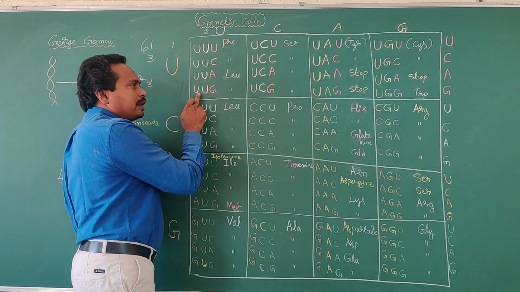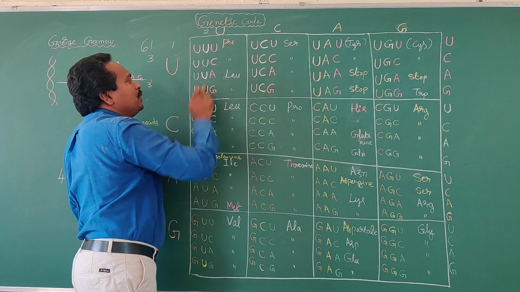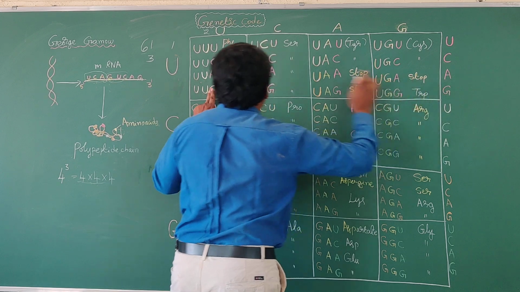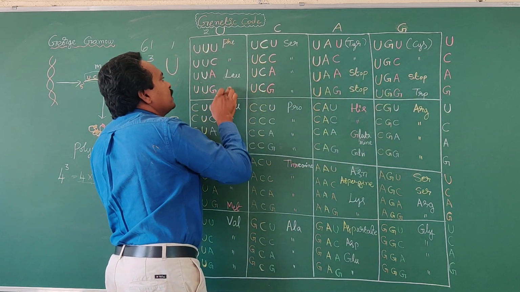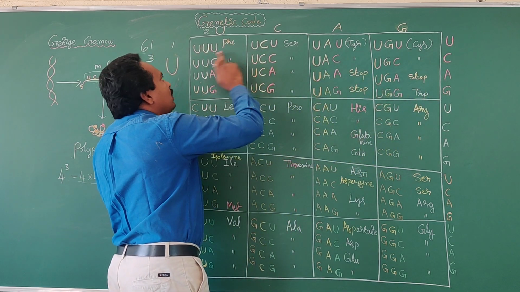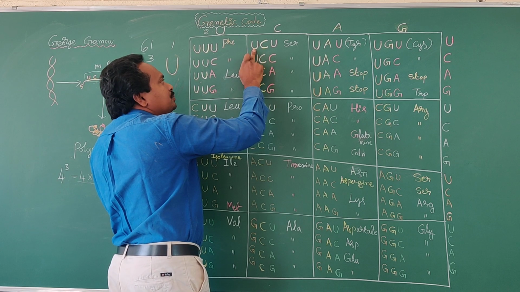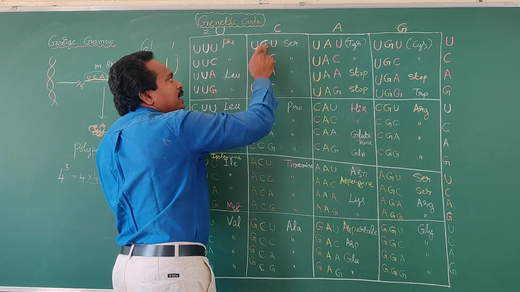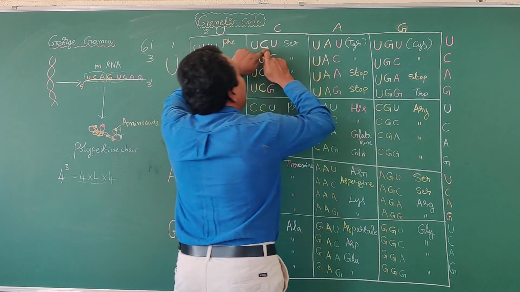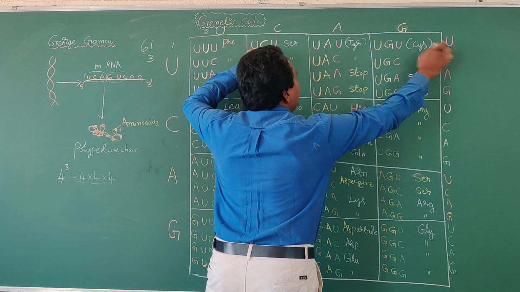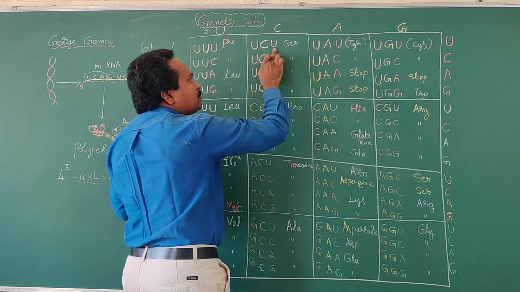Okay, next codon is UUG. Next, in the next column, uracil in the first position, second position C, and third position U. This is one codon.